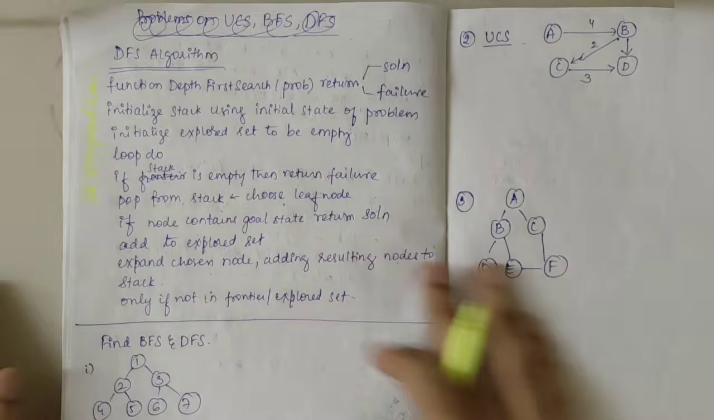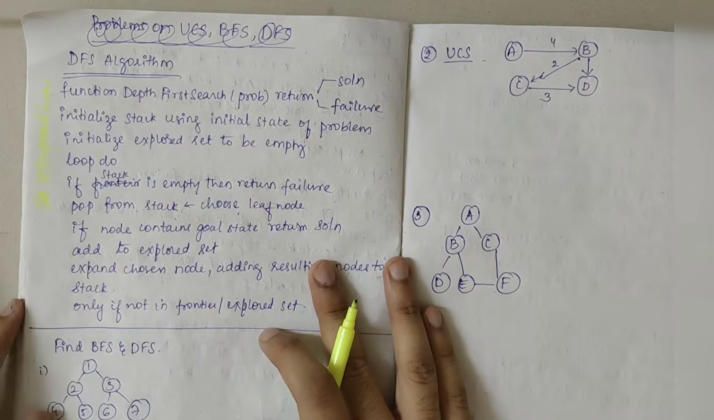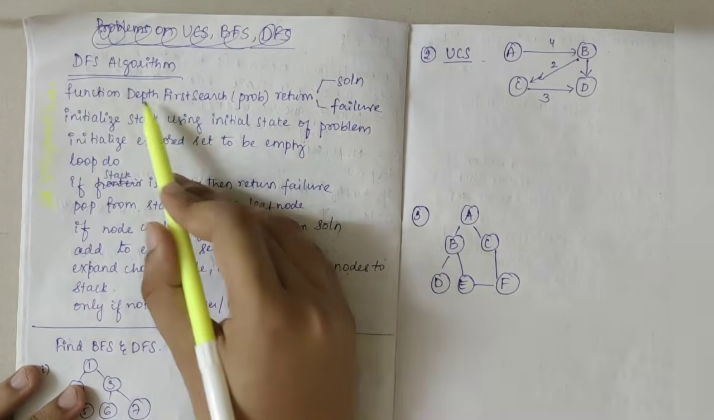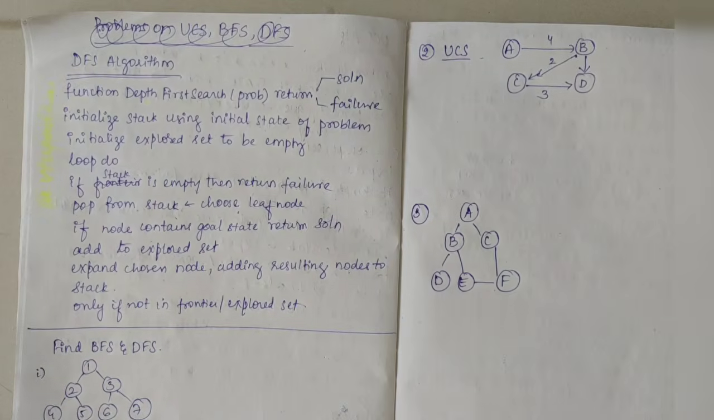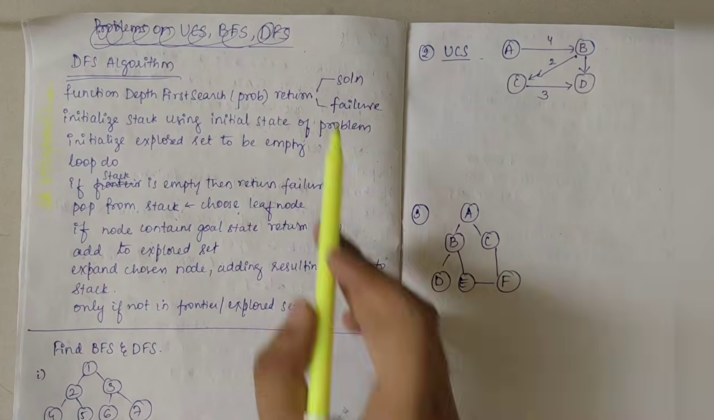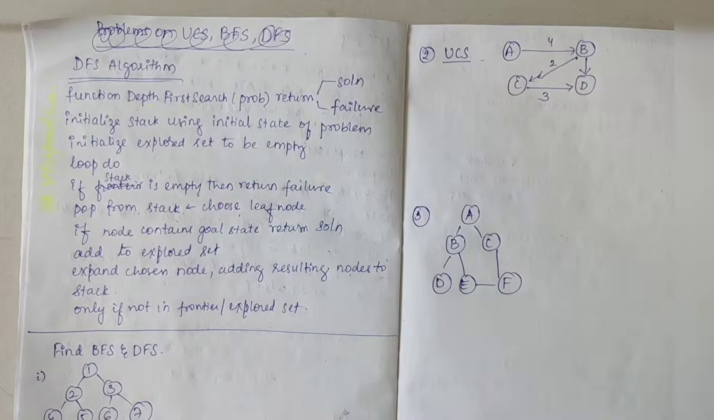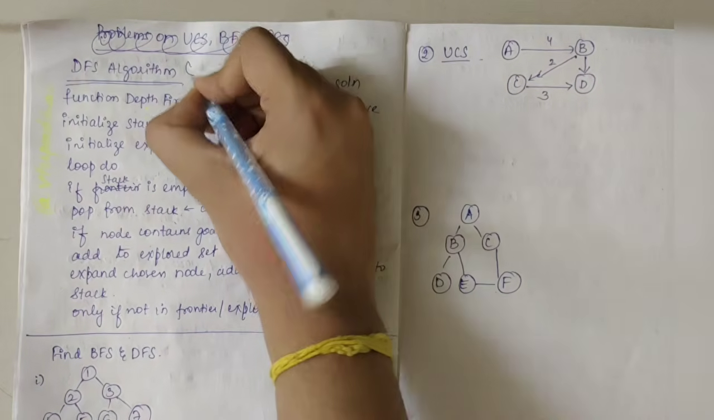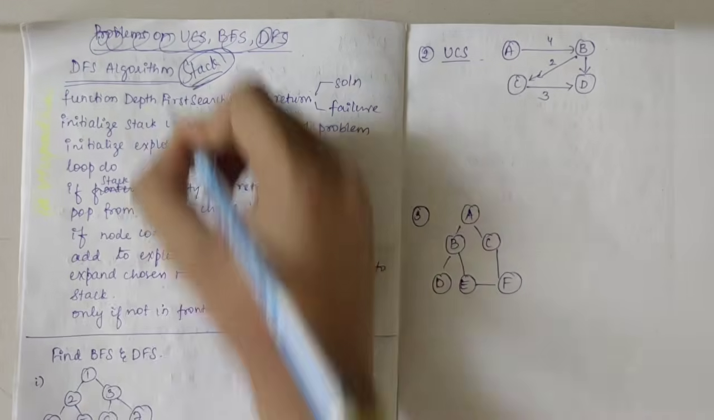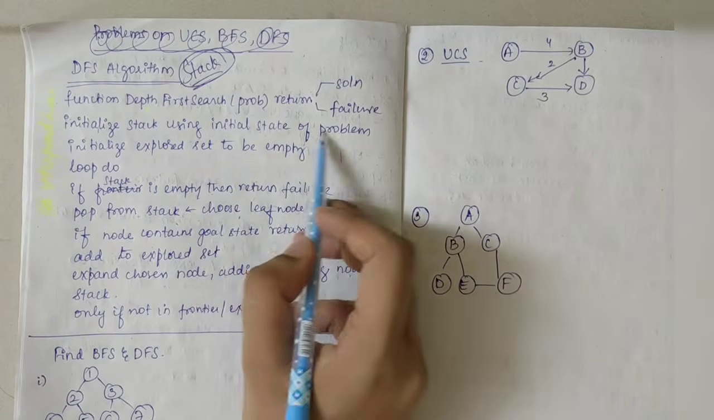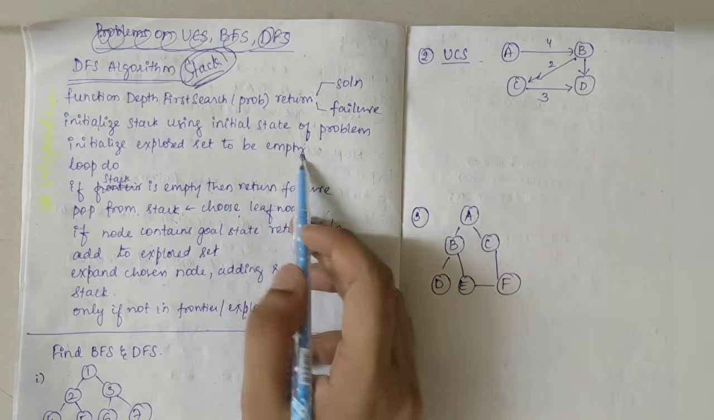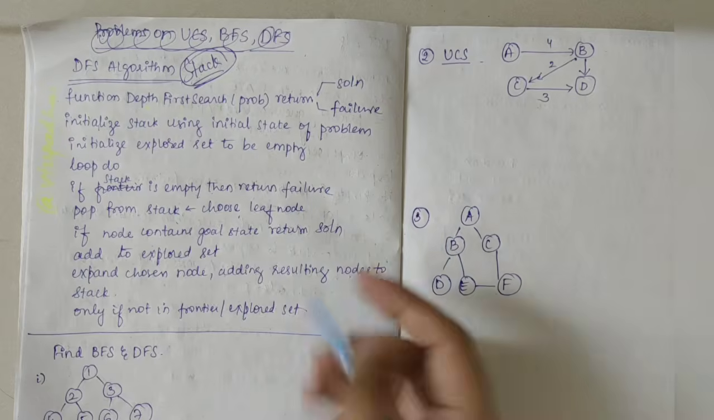Then we have the DFS algorithm. The DFS algorithm is easy again. Function depth first search: you give the problem as input, and it can return a solution or failure. Initialize, here we make use of a stack. Initialize the stack using the initial state of the problem. Initialize the explored set to be empty. Initially we take the explored set to be empty.